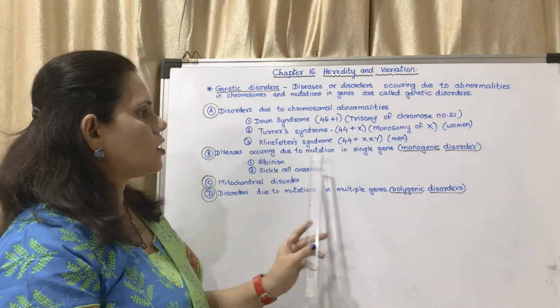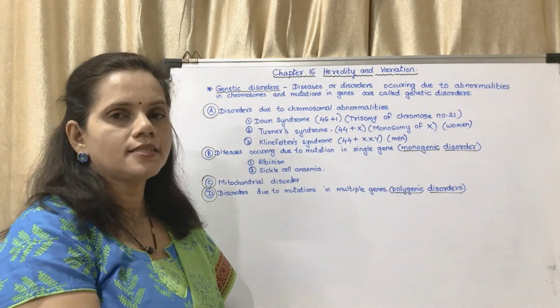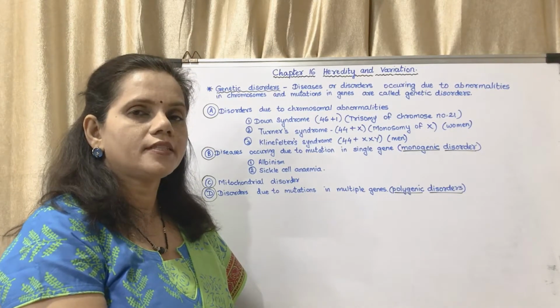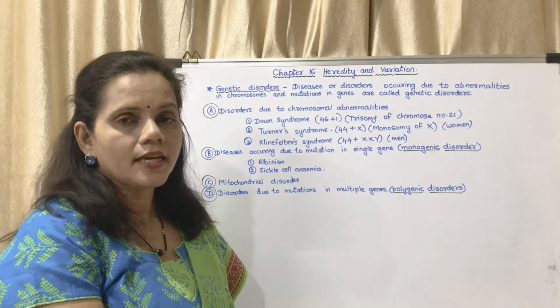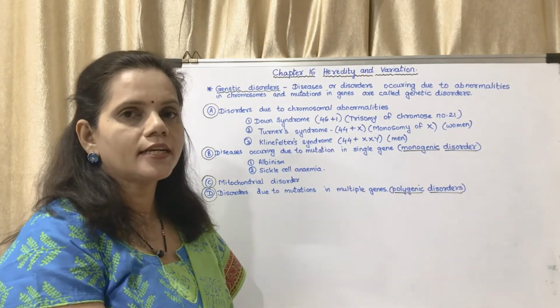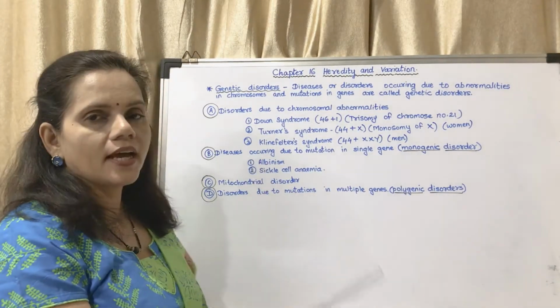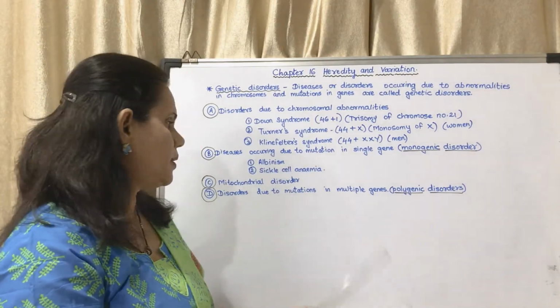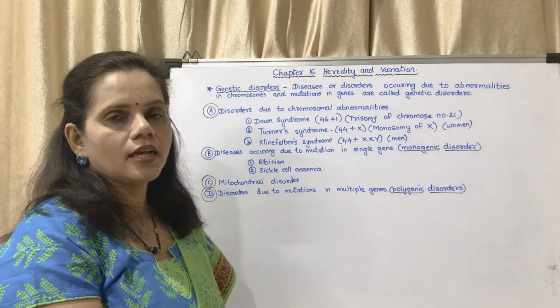Second is diseases occurring due to mutation in a single gene. If there is a chromosome and if there is a mutation or a change in one of the genes, then it is said to be monogenic disorder. Examples we are having in our syllabus is albinism, sickle cell anemia, and mitochondrial disorder.